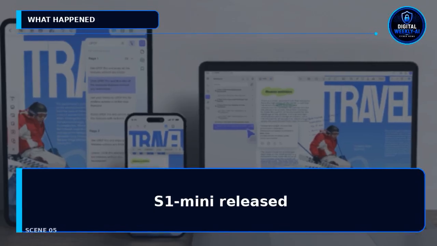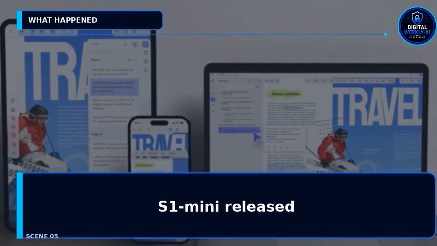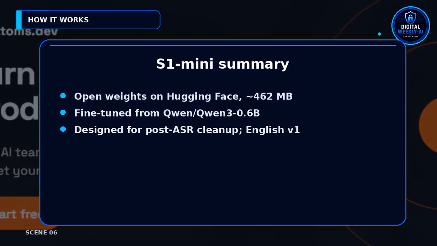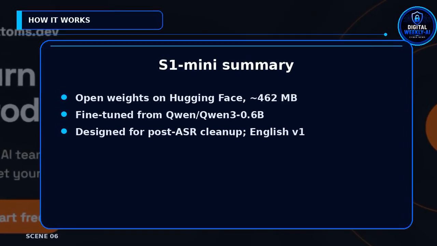Next, Superwhisper released S1 Mini. It is an open weights text normalizer for ASR output. S1 Mini is a 462 megabyte open weights model on Hugging Face. It was fine-tuned from Qwen 3 0.6B. S1 Mini is not a transcriber. It sits after ASR and normalizes transcripts. It removes fillers, resolves self-corrections, and applies punctuation, capitalization, and written forms for numbers and emails.